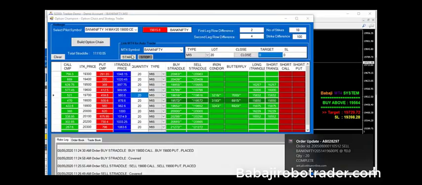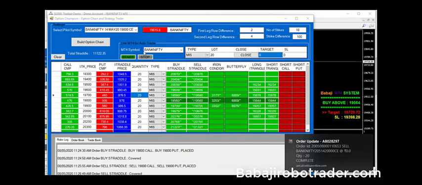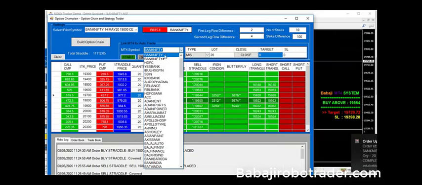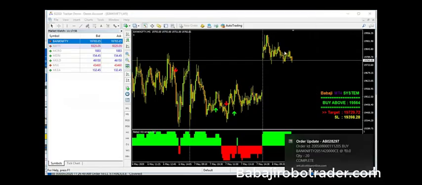In the option builder, first we have to link with the particular MT4 symbol. For example, if I want to trade Bank Nifty, I can choose Bank Nifty and mention how many lots I am going for the buy sell. Then I can press start. Once I press start, whenever I get a buy call or a sell call here, the robot will take the position according to the signal.